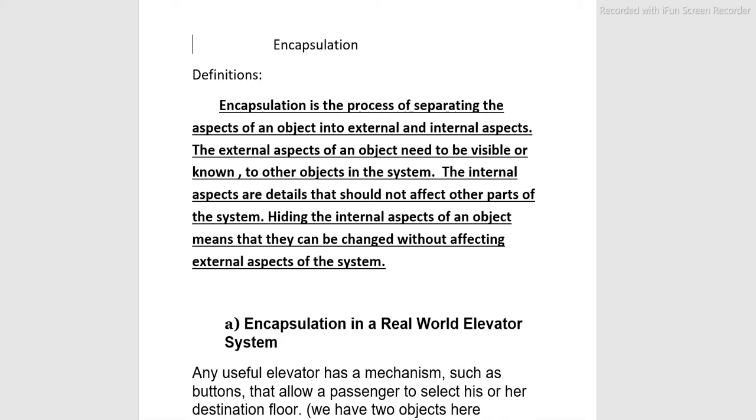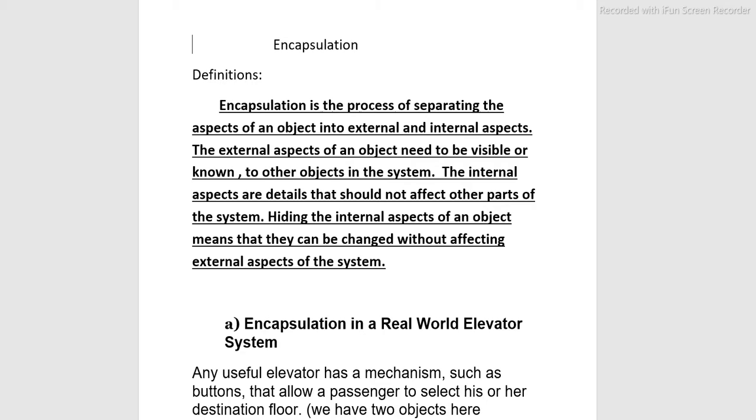Encapsulation. Definition. Encapsulation is the process of separating aspects of an object into external and internal aspects. The external aspects of an object need to be visible or known to other objects in the system. The internal aspects are details that should not affect other parts of the system.